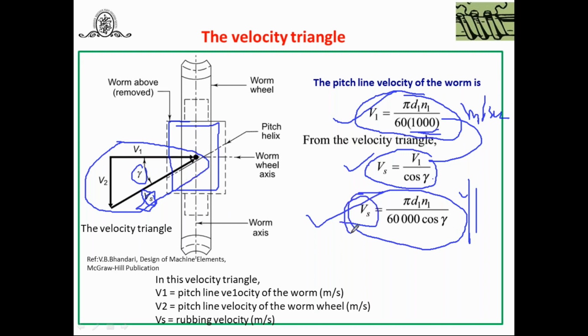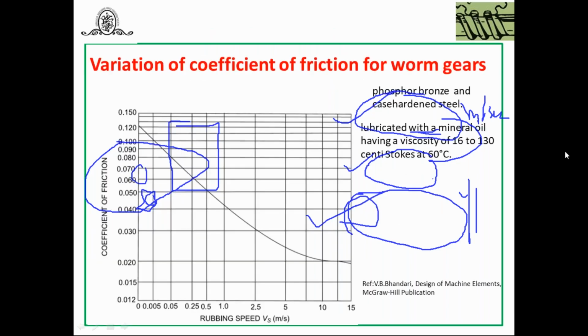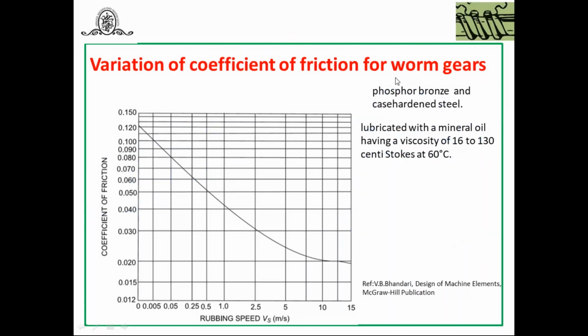Once you get the rubbing velocity, then in data books and in codes, meaning the American Gear Manufacturing Association or many other standards, you will find one graph plotted for the coefficient of friction and rubbing speed. On the x-axis the rubbing speed is given, on the y-axis the coefficient of friction mu is given.